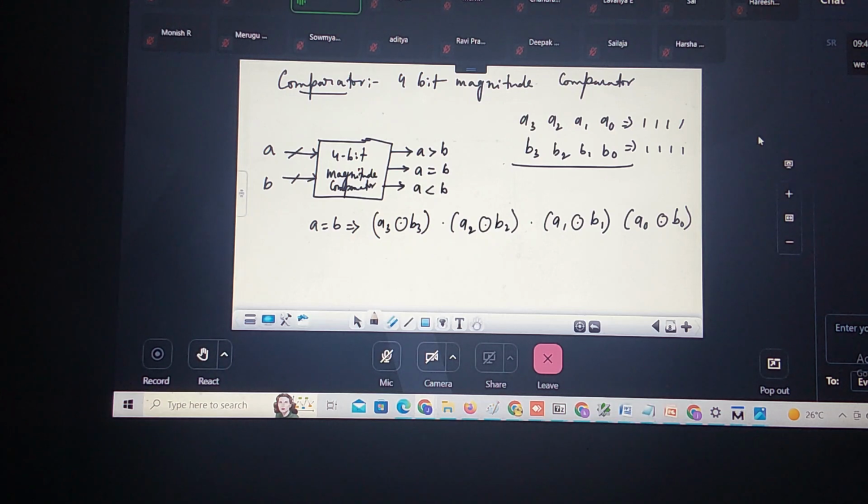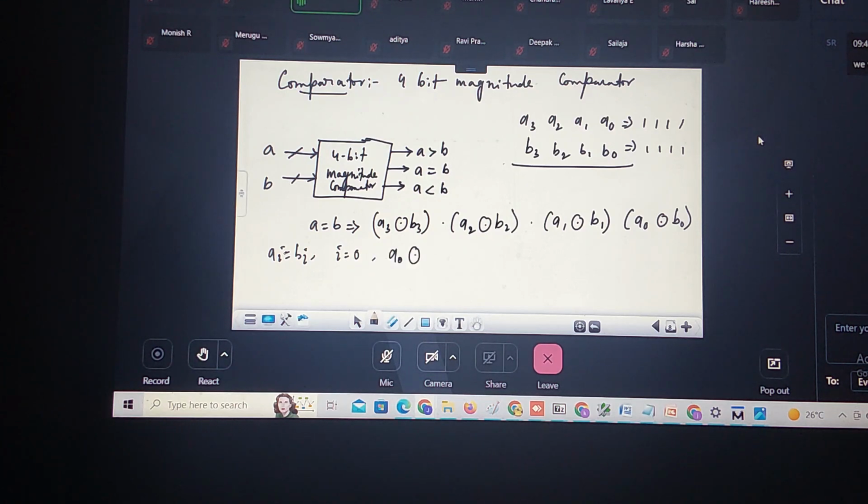If you remember the 1-bit comparator, 0, 0 means A0, B0 equal, A1, B1 equal. What expression are you getting for A is equal to B? XNOR operation. In general, Ai is equal to Bi. If I put i equal to 0, what am I going to get?